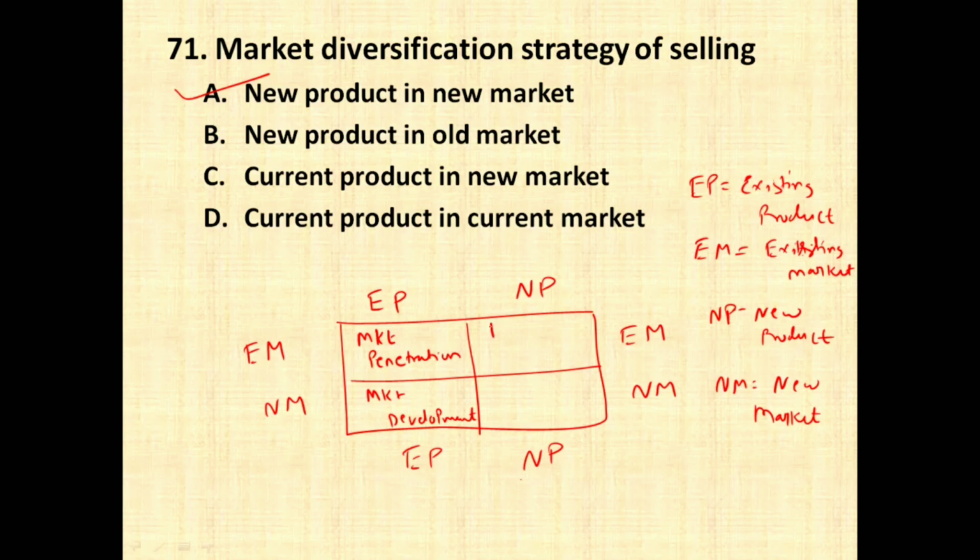Whenever there is a new product, it is called as product development. So in product development, there is going to be a new product, but the market which you are going to select will be the existing market. And whenever there is a new product and a new market, it is called as market diversification, which is asked in this particular question. So remember this matrix of market and the product.